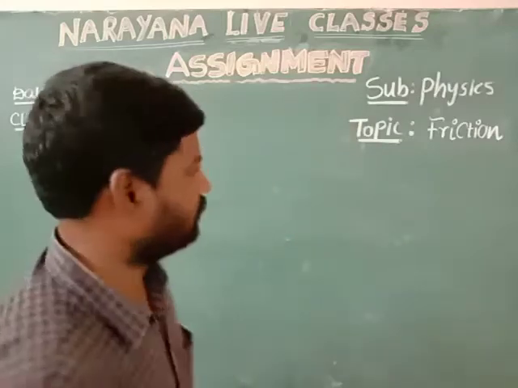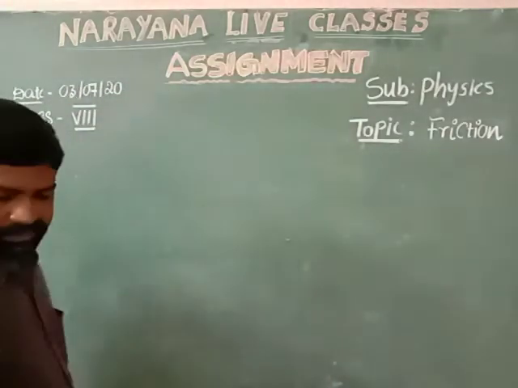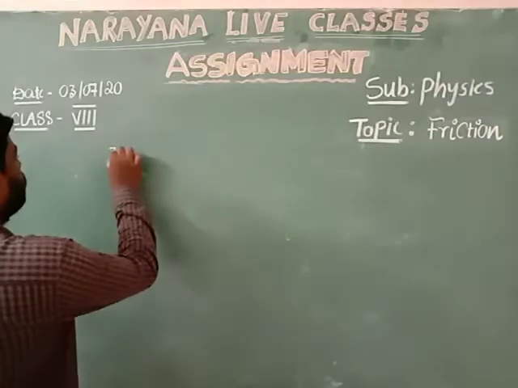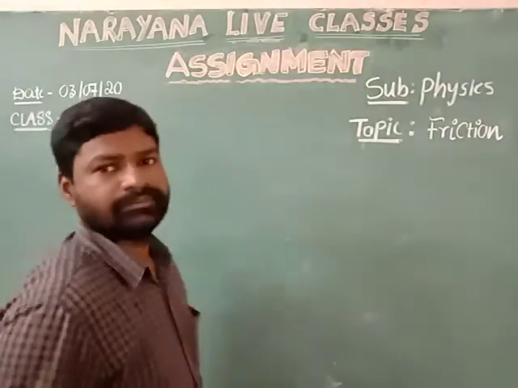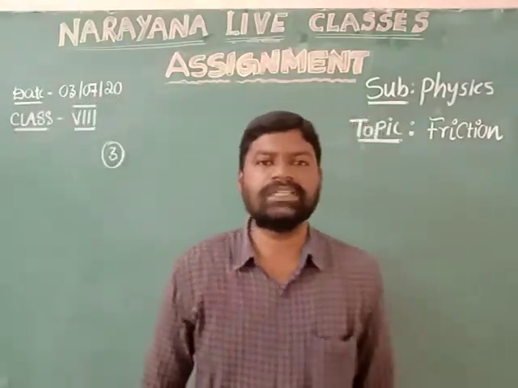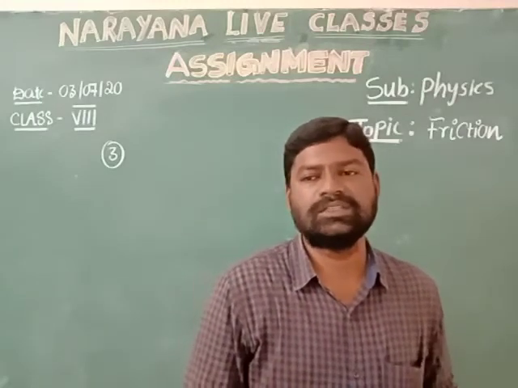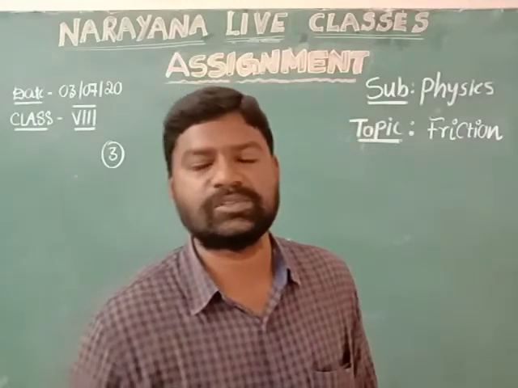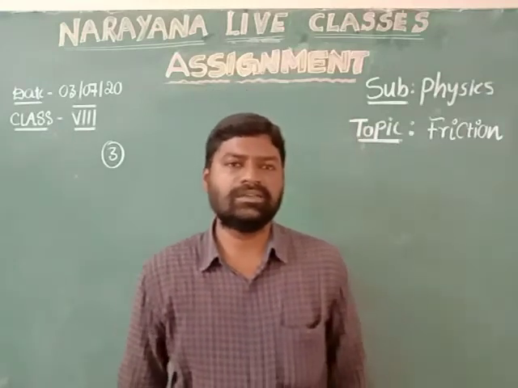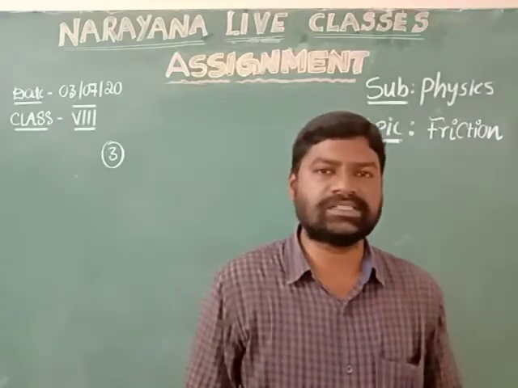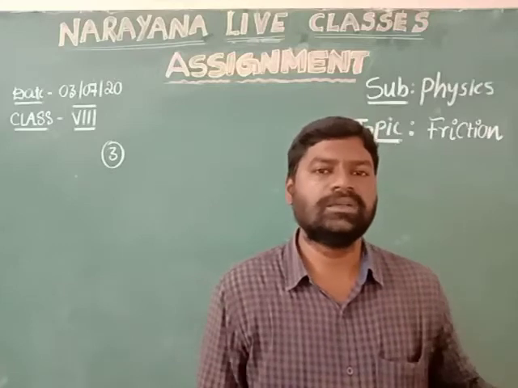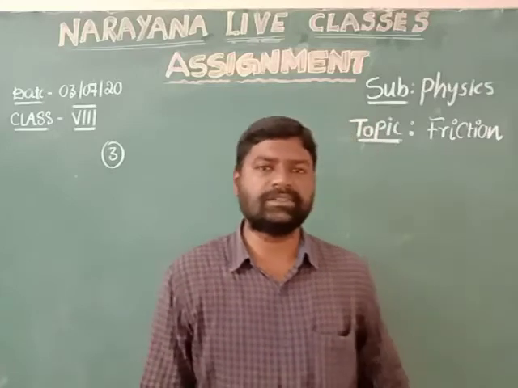Question 3. Here they are asking: explain why objects moving in fluids must have specific shapes, special shapes. Objects are designed with special shapes to overcome the maximum fluid friction exerted by the fluid.